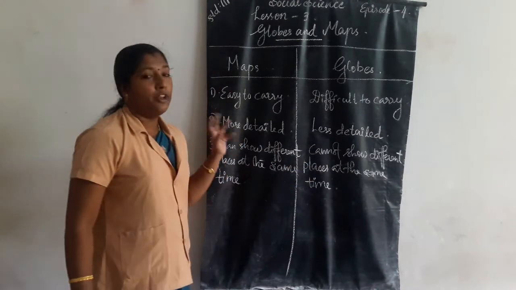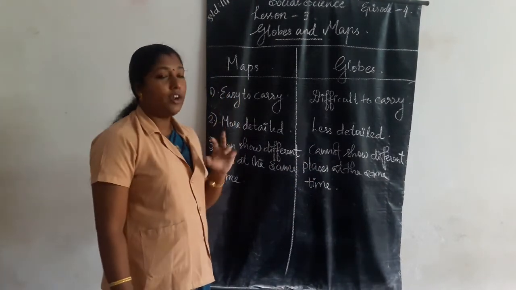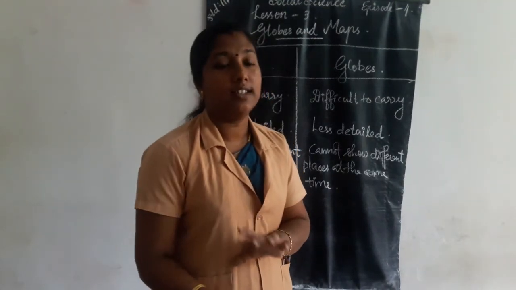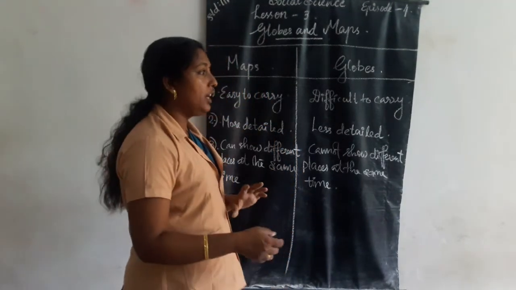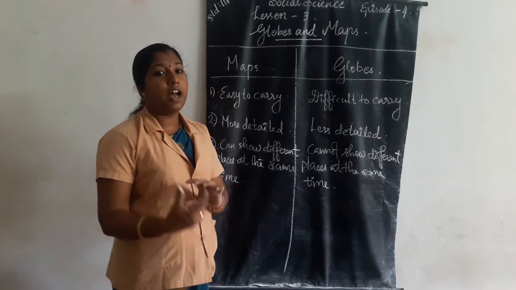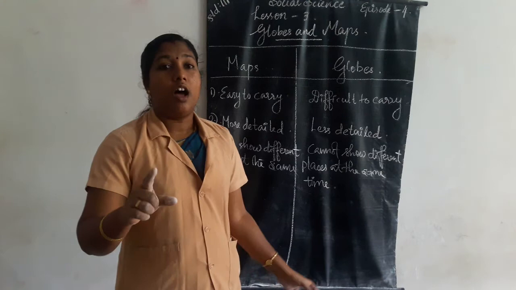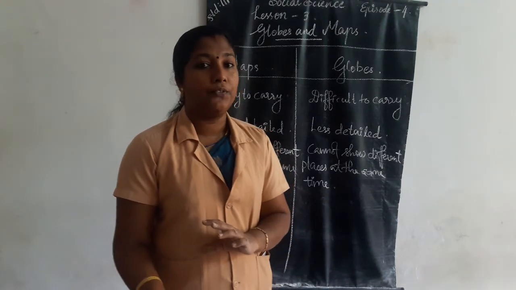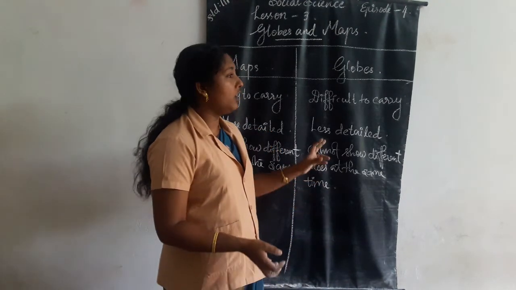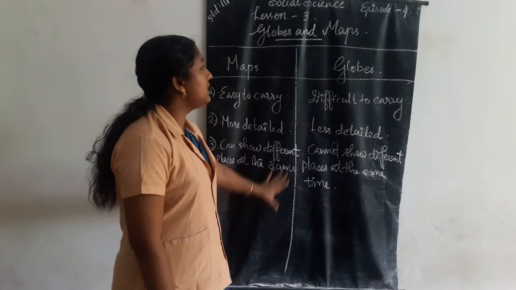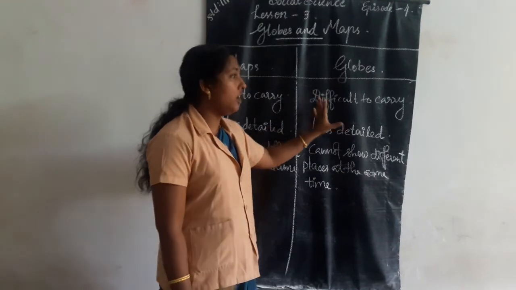Another difference: no one needs to turn around to see the other side of the map, but with globes, one needs to turn the globe around to see the other side. These are the differences between maps and globes.